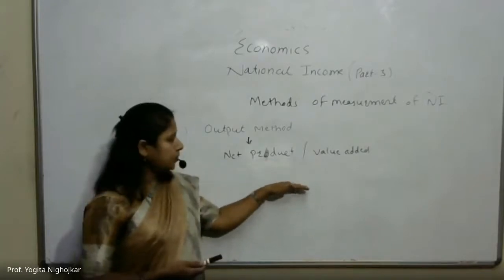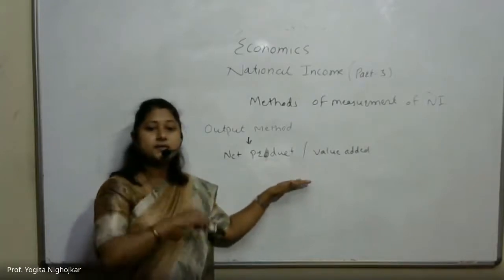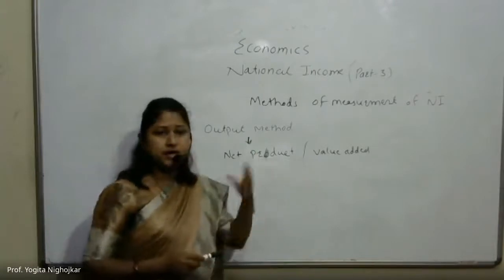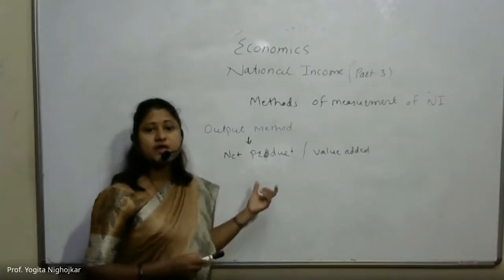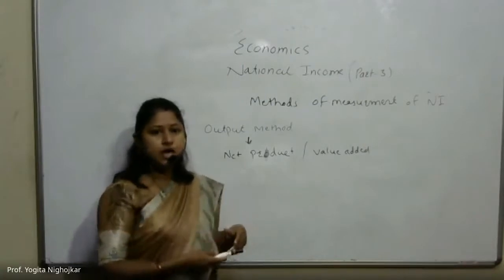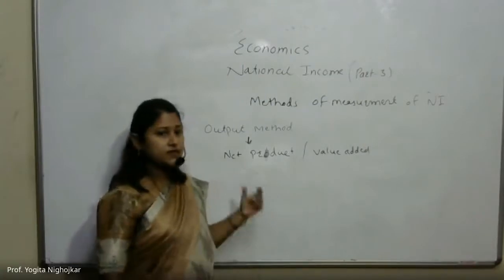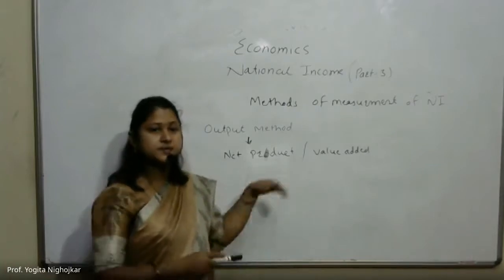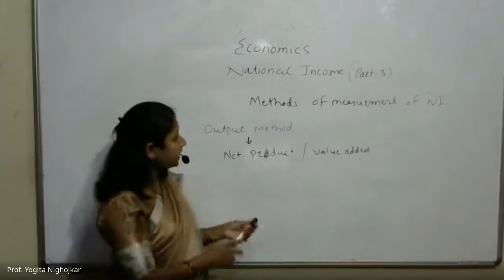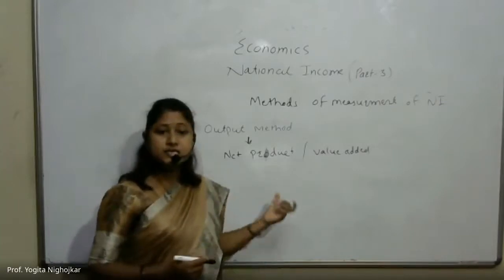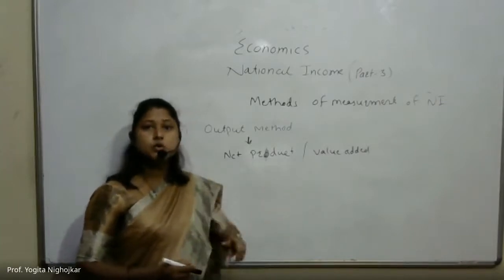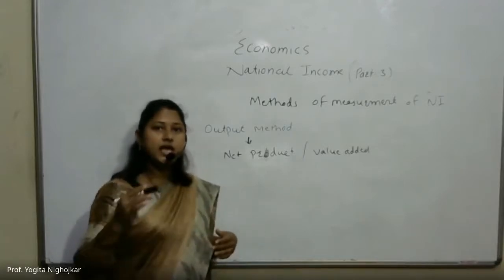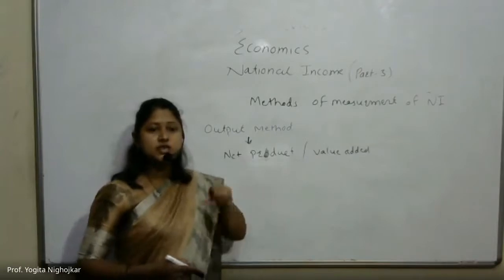In the final product, the values of intermediate goods are already included. A separate accounting of the values of intermediate goods along with the accounting of the value of final products means double counting, right? To avoid this double counting, this method suggests two alternative approaches for the measurement of GNP, gross national product.